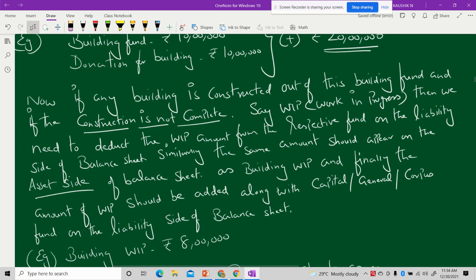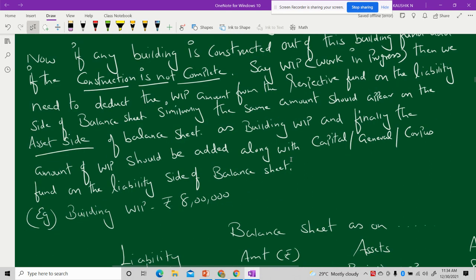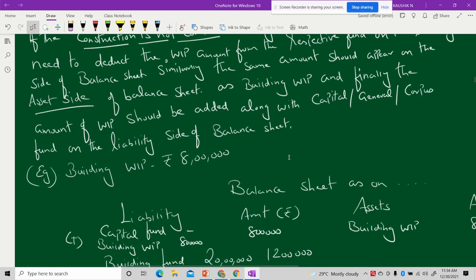And again, finally, we need to show the amount on the liability side of the balance sheet by adding it along with your capital fund, general fund, or corpus fund.